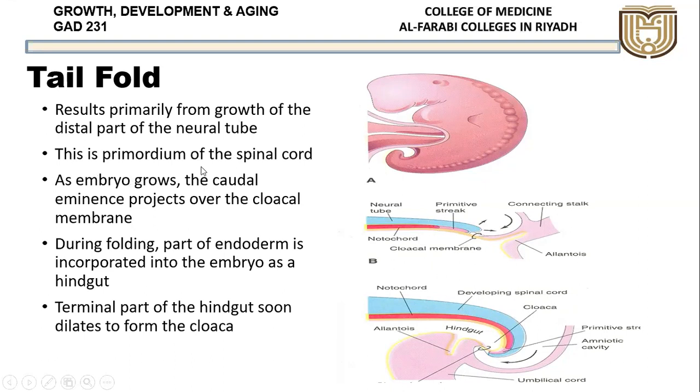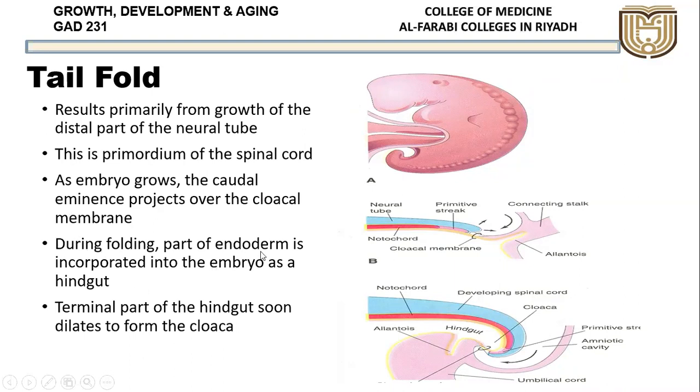As the embryo grows, the caudal eminence projects over the cloacal membrane. Now, if you see here below, we had another membrane, that is called the cloacal membrane. Now the cloacal membrane was below the primitive streak, if you remember. Now it is pushed upwards. Now the cloacal membrane has moved here. With this growth of the spinal cord, the cloacal membrane has moved up. So as the embryo grows, the caudal eminence projects over the cloacal membrane. So the caudal process will go below, and the cloacal membrane will move up, or anteriorly, or ventrally.